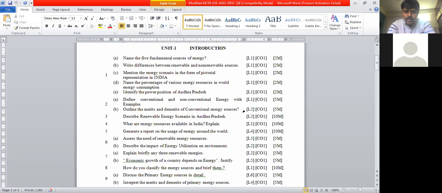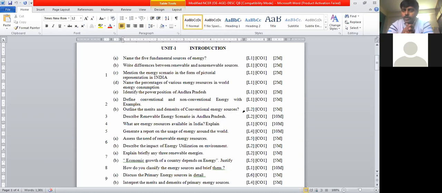Write the differences between renewable and non-renewable energy resources. Just now I told you this question is not going to be available with you straight away. You can write in a general fashion by using a tabular column, mentioning 2 to 3 points. I have mentioned the renewable energy resources, so consider some of the important points which can be written in the opposite direction. Differences means tabular column, so please mention it. The third one: mention the energy scenario in the form of pictorial representation in India.